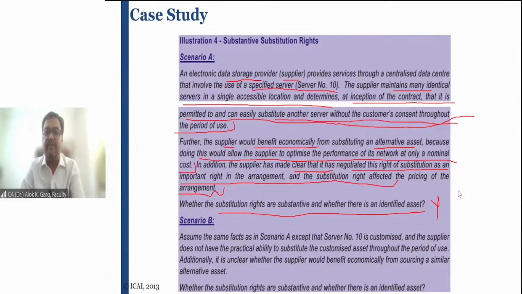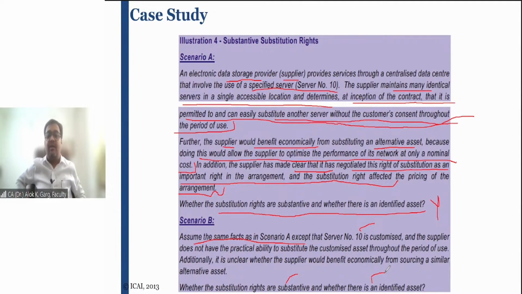Okay. What about question number 2, scenario B? Assume the same facts as in scenario A, except server number 10 is customized and the supplier does not have the practical ability to substitute the customized asset throughout the period of use with the other customer. Additionally, it is not clear in the contract whether the supplier would benefit economically from sourcing a similar alternative asset. Whether the substitution rights are substantive, and whether there is an identified asset. Tell me what will be your answer in scenario number B.